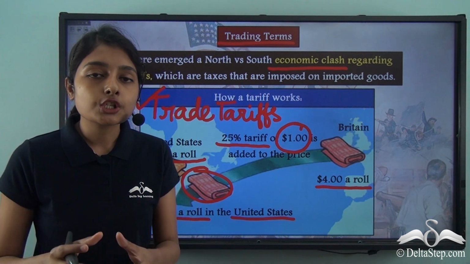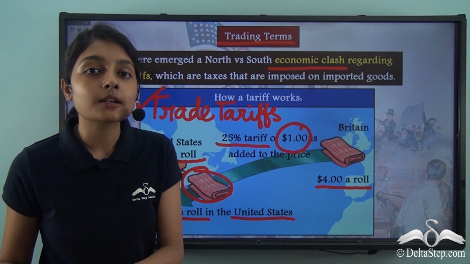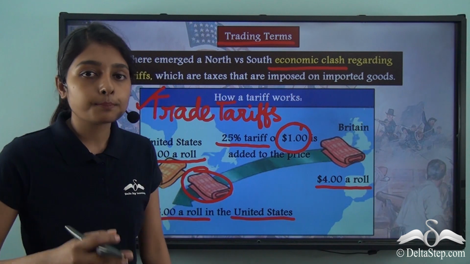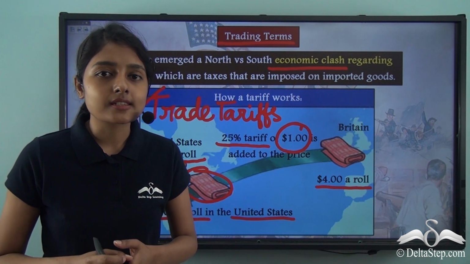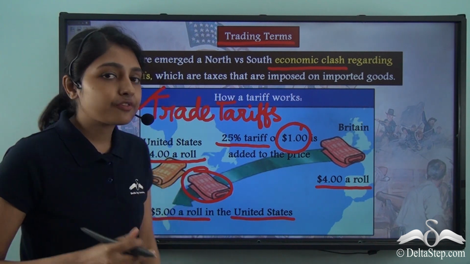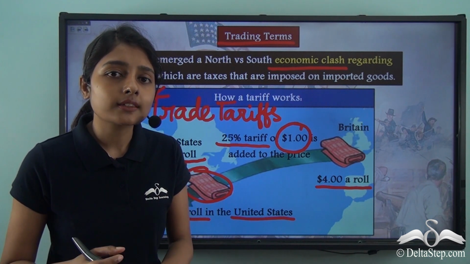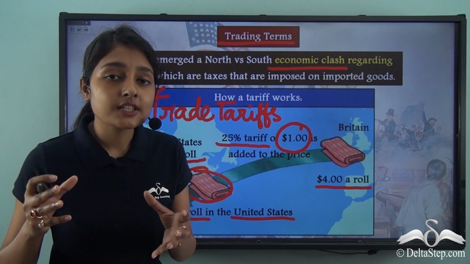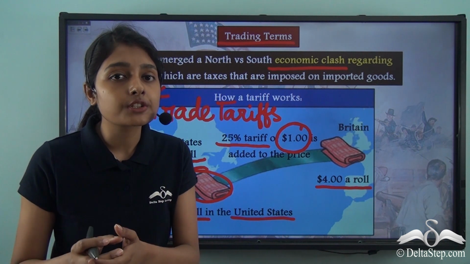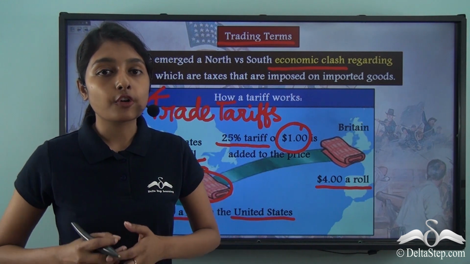So in order to ensure the sustenance of the local market, or that you buy things that are made within your country, trade tariffs are imposed on goods that are imported. Now this is not an unfair system, mind you. This is because if this trade tariff isn't imposed on imported goods, no one will be willing to buy products that are made in their own country. And in this way, the production in their very own country will suffer, which is why trade tariffs are always imposed on foreign goods.